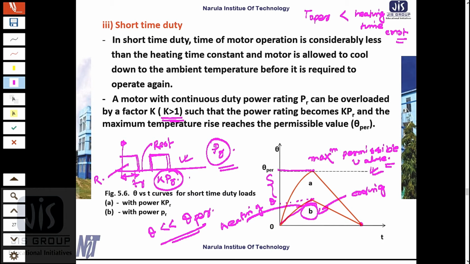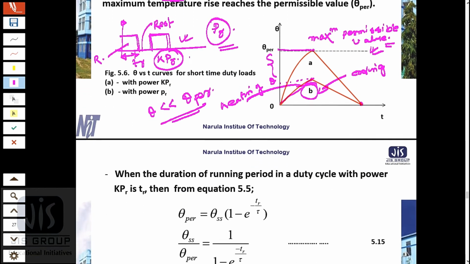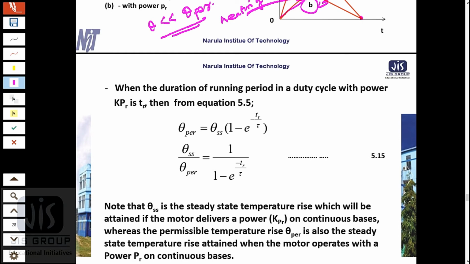From the basic equation which we studied earlier, temperature theta equals theta ss into 1 minus e to the power minus t by tau, plus theta 1 e to the power minus t by tau.